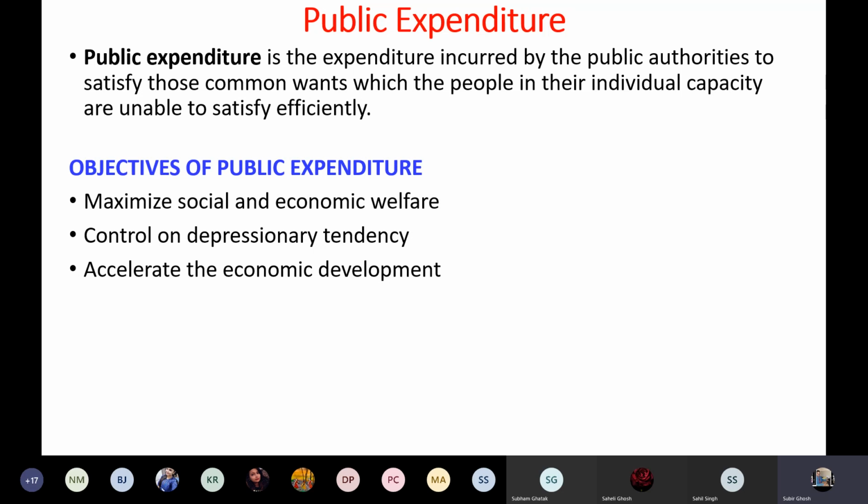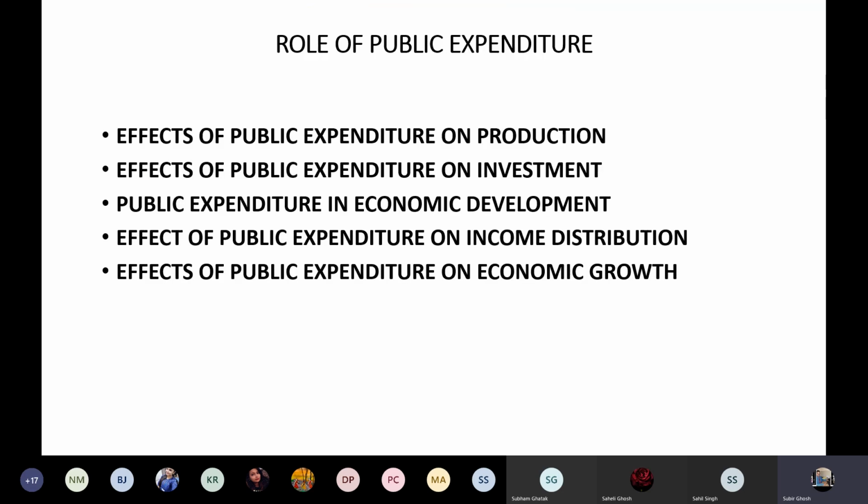So automatically the unemployment problem will be solved. There will be sizable growth in the economy, which will promote economic development, and economic scenarios will improve. That is why accelerating economic development is also considered one of the objectives of public expenditure. Now you see the effects.